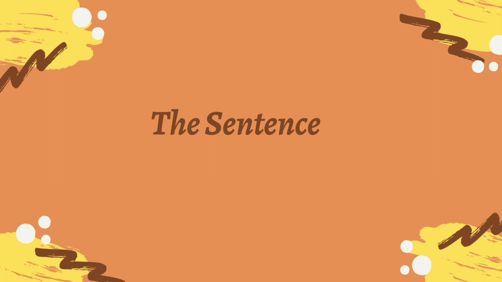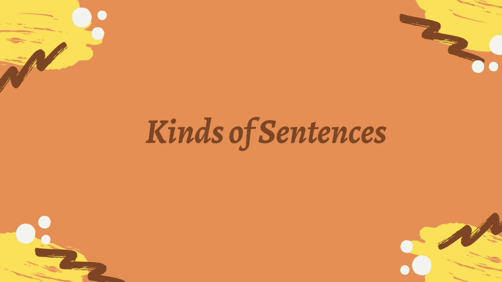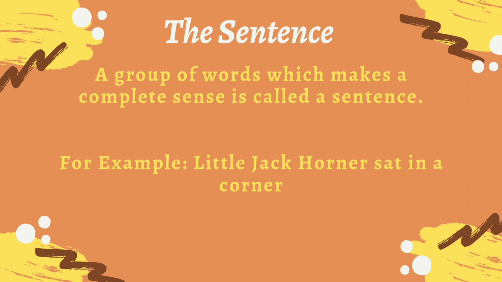Learn about the sentence and kinds of sentences. When we speak or write, we use words. We generally use words to frame a sentence. For example, little Jack Horner sat in a corner. So, a group of words like this which makes complete sense is called a sentence.